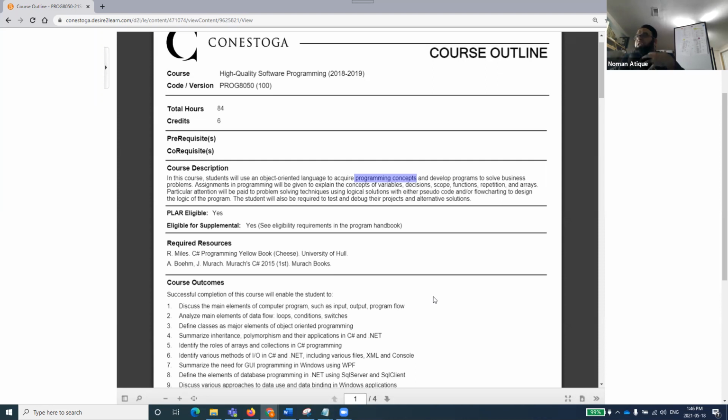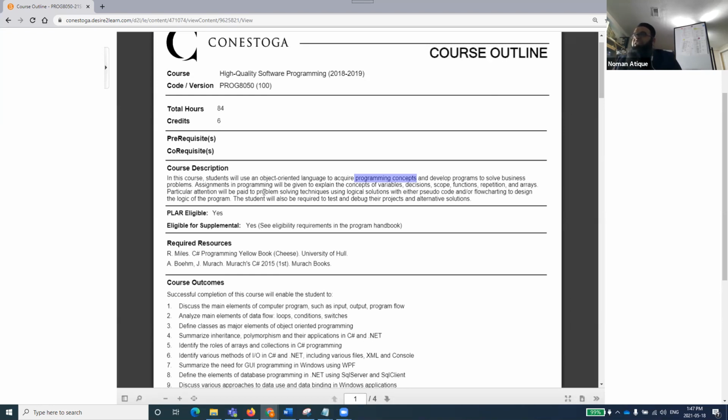And if you are comfortable with programming by yourself, you will find it easy to read others' code as well. I hope that makes sense. You will be developing programs to solve business problems. So what are the business problems that you can solve by writing a program? That is also one of the parts that you will be doing.